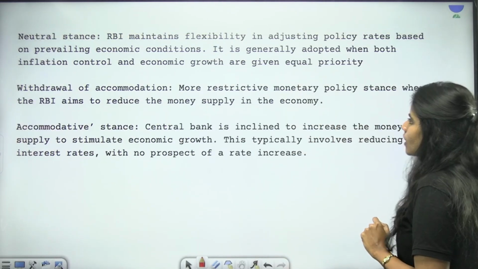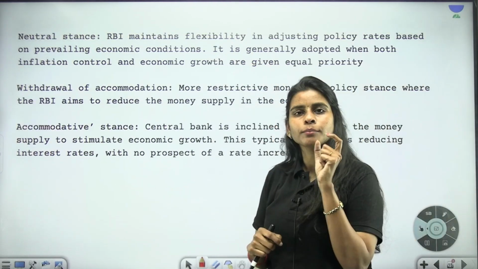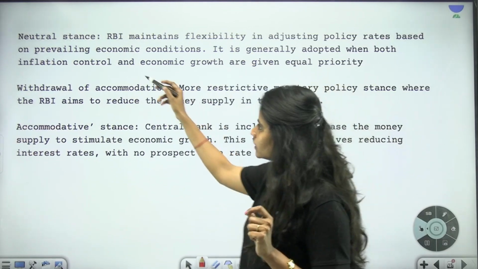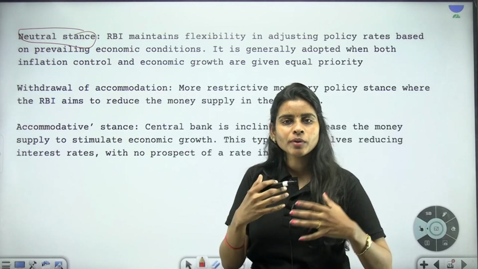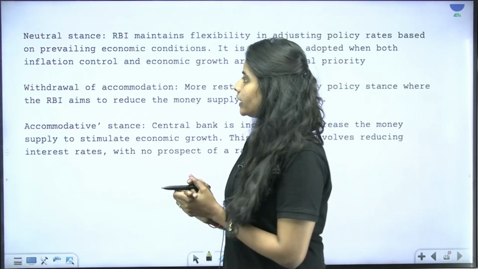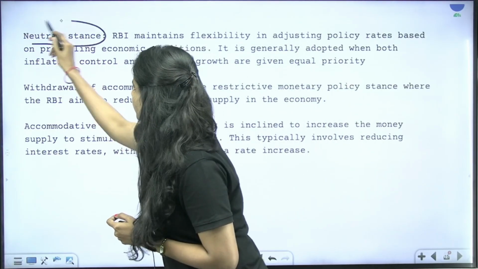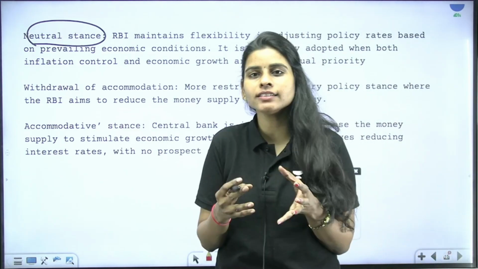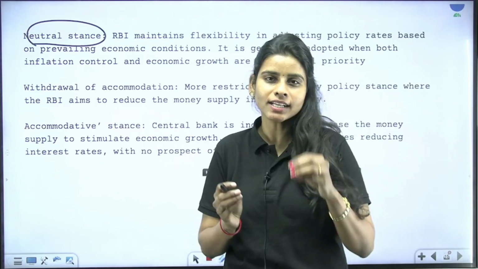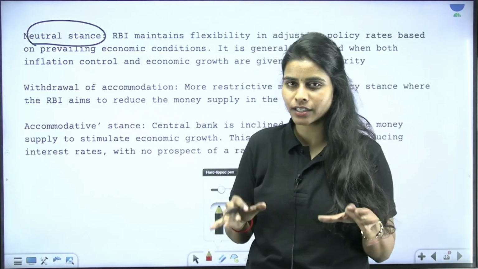And you can also have a look at these terms. Talking about the neutral stance, whenever the monetary policy meetings are happening, have a look at the minutes of the meetings in the newspaper. Whenever we have this neutral stance in place, it means that the RBI can either go for increasing the interest rates or decreasing the interest rates depending upon the conditions that prevail.